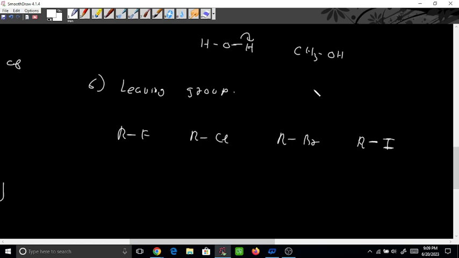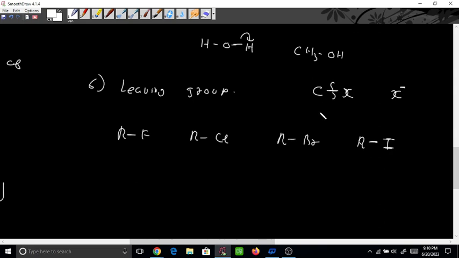See what is happening here, one carbon is there and one halogen is attached here. This halogen can be anything, either fluorine, chlorine, bromine, iodine. So in whatever case this bond is broken easily, in that manner X minus is leaving easily. So we have to see among which of the following this bond will be broken easily. This is the funda here.